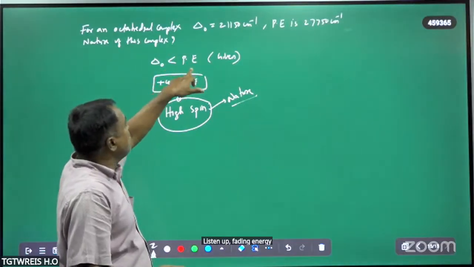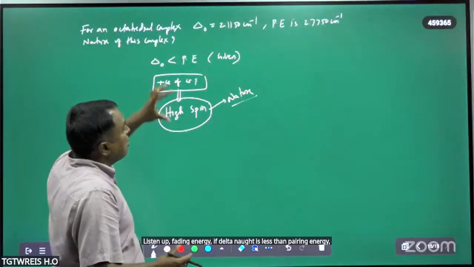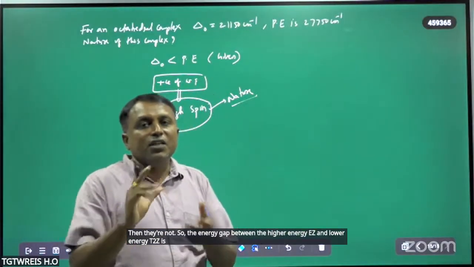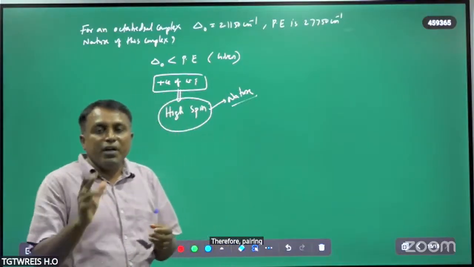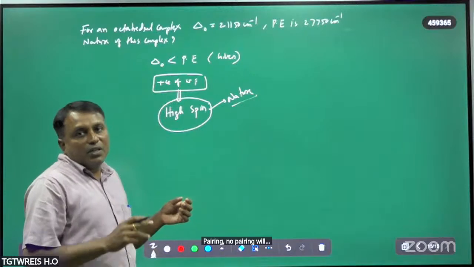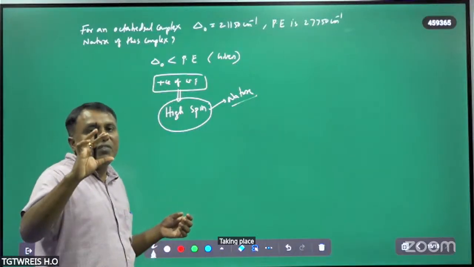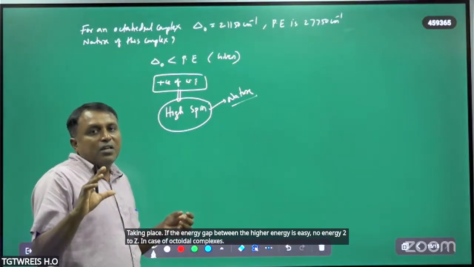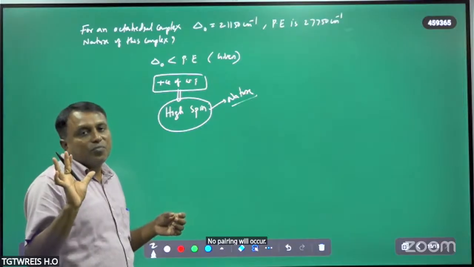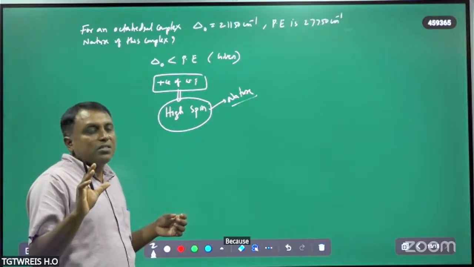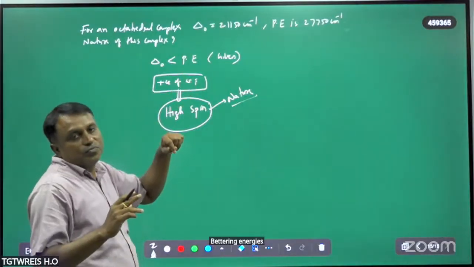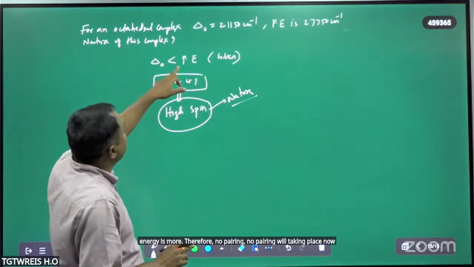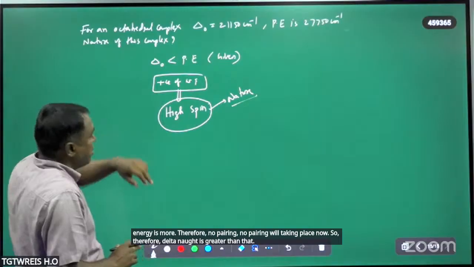If delta naught is less than the pairing energy, the energy gap between the higher energy EG and lower energy T2G is very less. Therefore, no pairing will take place. If the energy gap between the higher energy EG and lower energy T2G in octahedral complexes is small, no pairing will occur because pairing energy is more. Therefore, delta naught is less than the pairing energy.